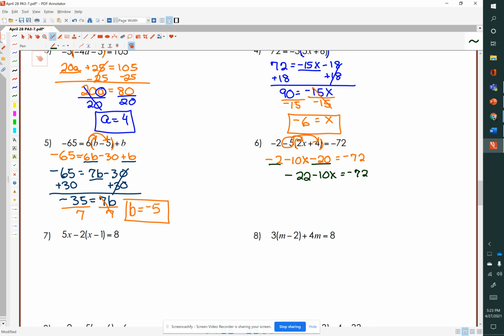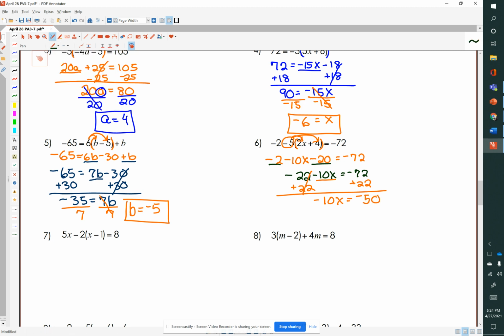And now we're going to isolate that negative 10x, so we will add 22 to both sides of this equation. So we have negative 10x equals, now negative 72 plus 22 is negative 50.